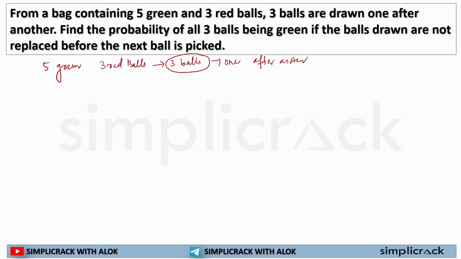So how will we be solving it? We'll be solving it like this. For example, each and every ball is not replaced.